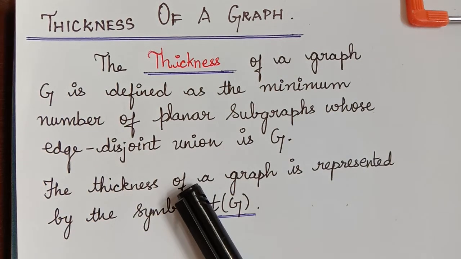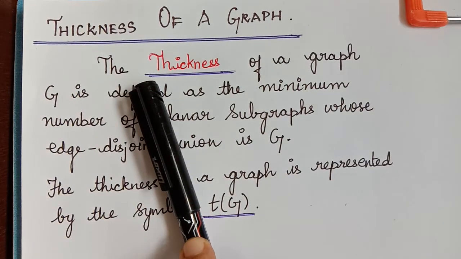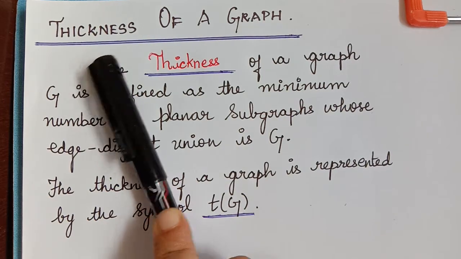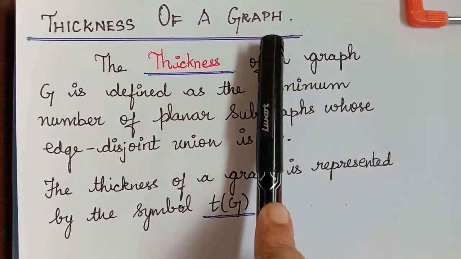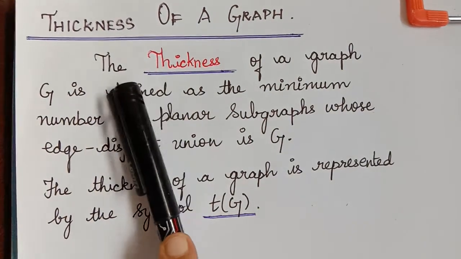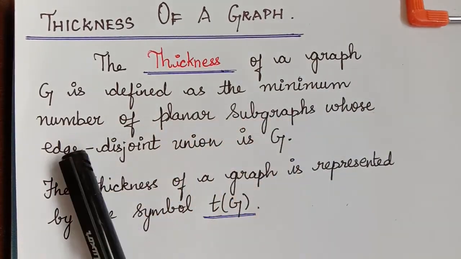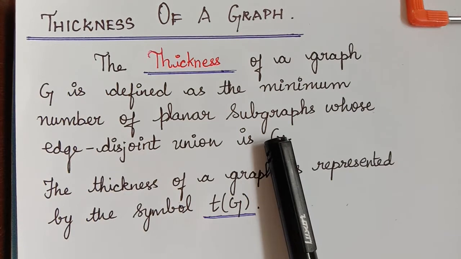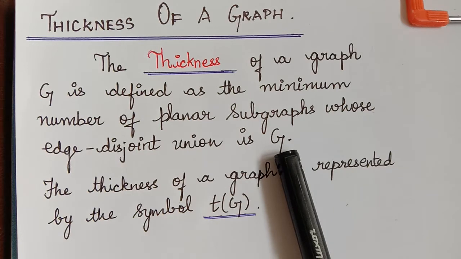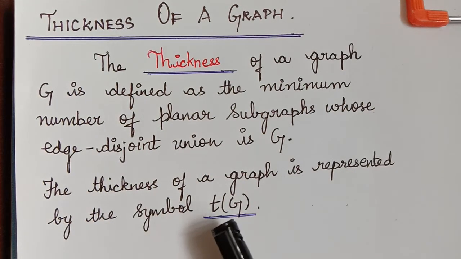Hello students. Having seen the idea of crossing number, let us now discuss another topological invariant called thickness of a graph. It was introduced by Frank Harary. The thickness of a graph G is defined as the minimum number of planar subgraphs whose edge-disjoint union is G. The thickness of a graph is represented by the symbol T of G.